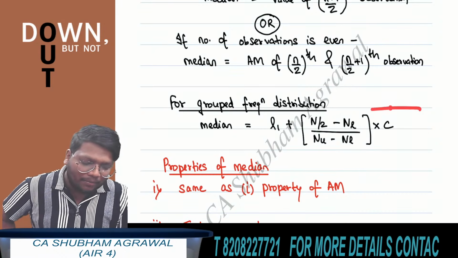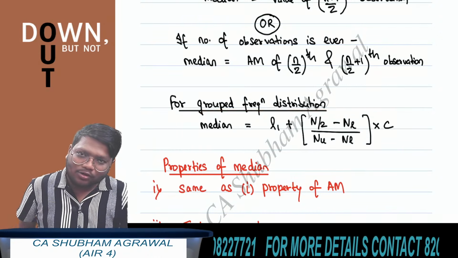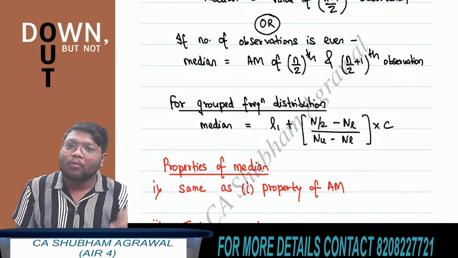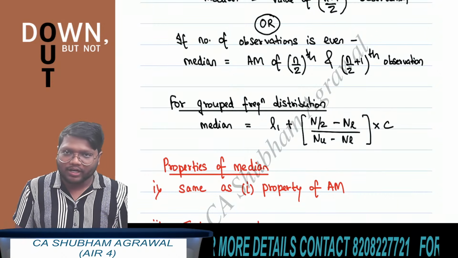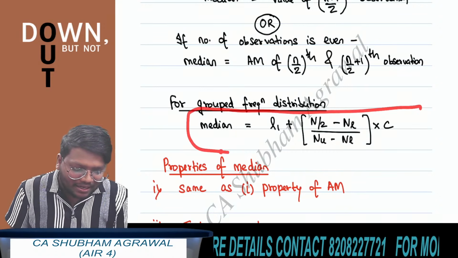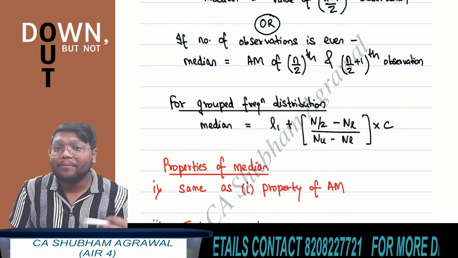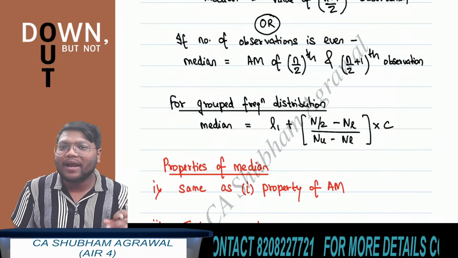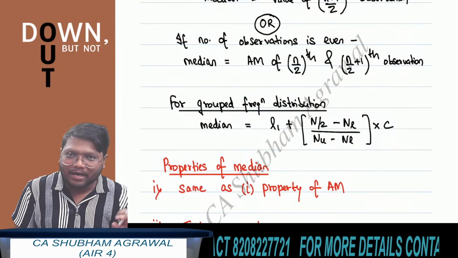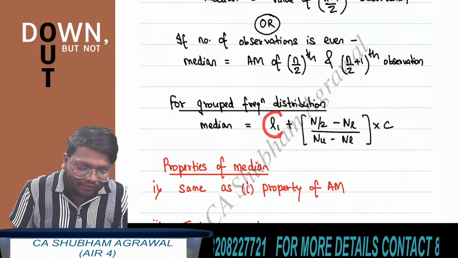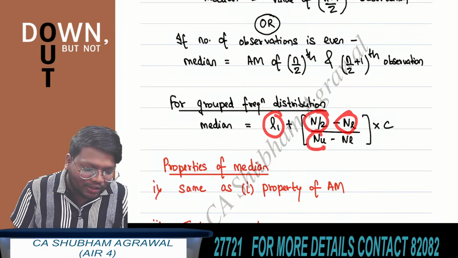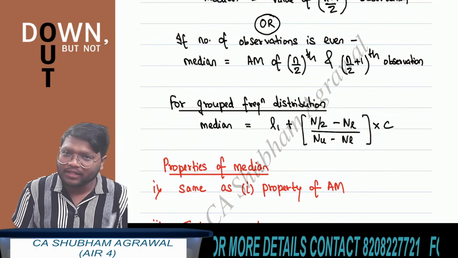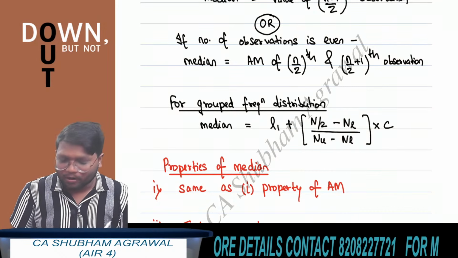So you should just remember this formula, and I will take one question based on median of group frequency distribution and mode of group frequency distribution at the end of this unit. For now, to find the median of a group frequency distribution, the formula is L1 plus in brackets (n by 2 minus nl) upon (nu minus nl) multiplied by c. I will explain what L1, n by 2, nl, nu and c mean at the time of solving the question.